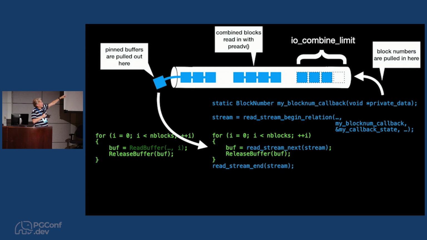Meanwhile, this loop down here where we say read_stream_next is pulling the individual buffers out. Behind the scenes, multiple buffers are being pinned at the same time, and the I/O combining is happening, but the caller doesn't have to think about that at all. So the end result, if you run strace on the old way, you'll see a whole lot of pread calls for 8 kilobytes, and with the new code, you'll see a whole lot of preadv calls for 128 kilobytes.